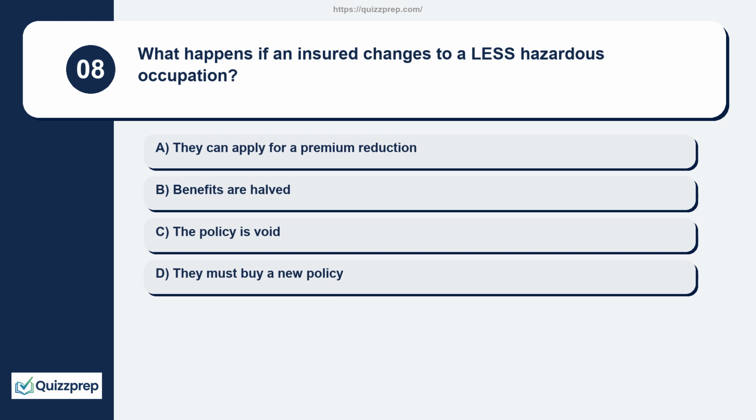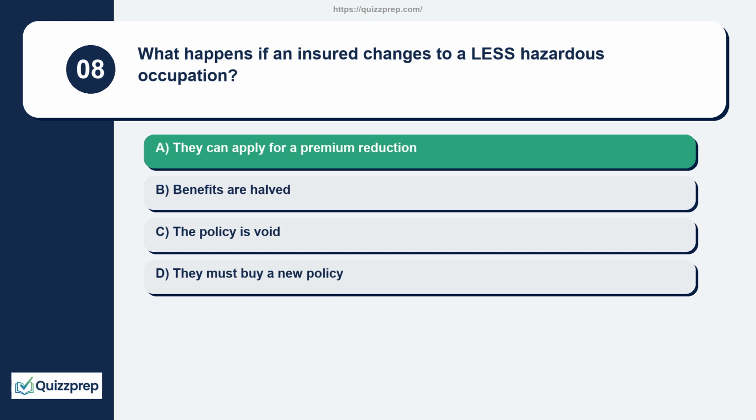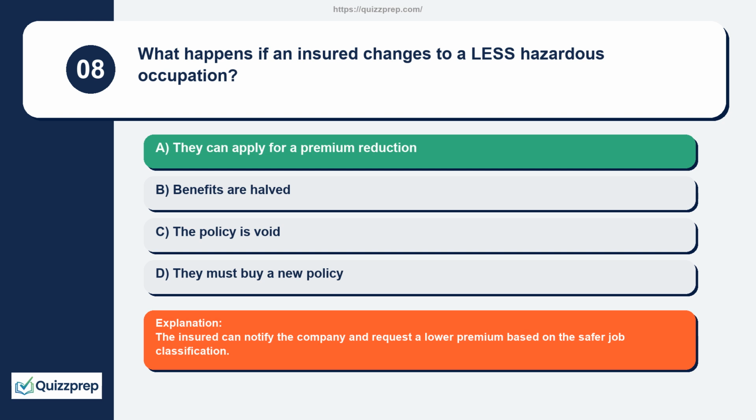Question 8. What happens if an insured changes to a less hazardous occupation? They can apply for a premium reduction. Benefits are halved. The policy is void. They must buy a new policy. The insured can notify the company and request a lower premium based on the safer job classification.